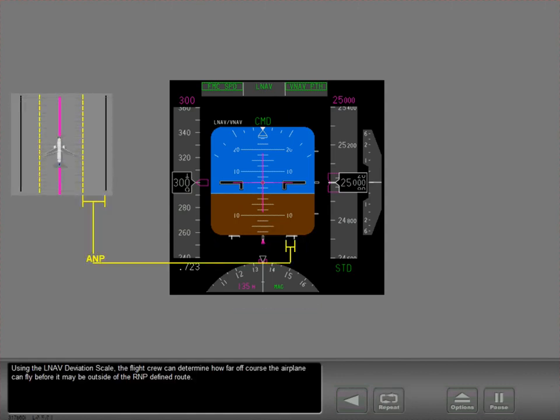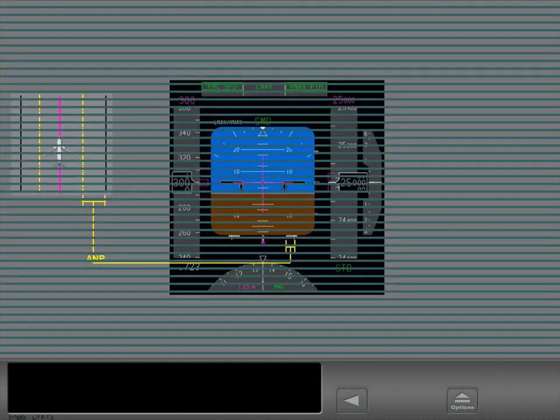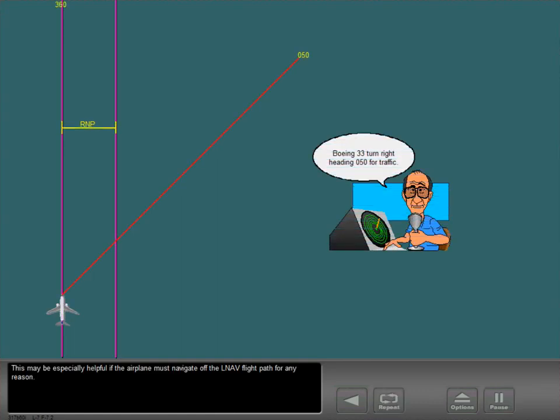Using the Lnav deviation scale, the flight crew can determine how far off course the airplane can fly before it may be outside of the RNP-defined route. This may be especially helpful if the airplane must navigate off the Lnav flight path for any reason.